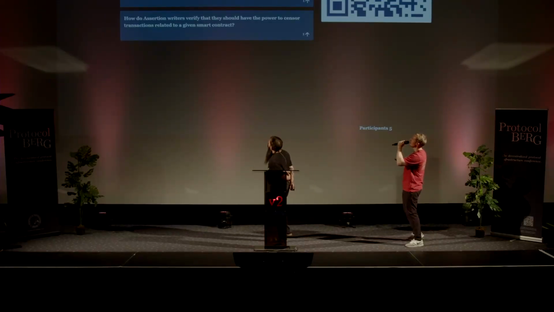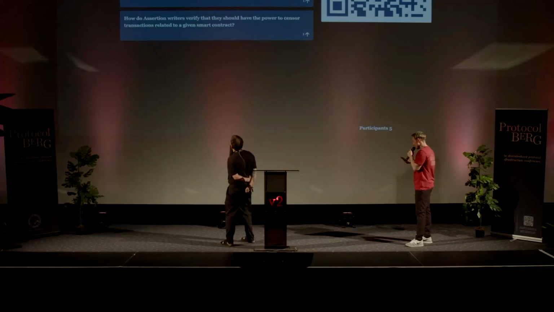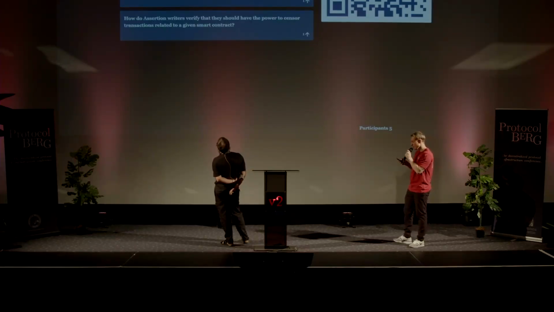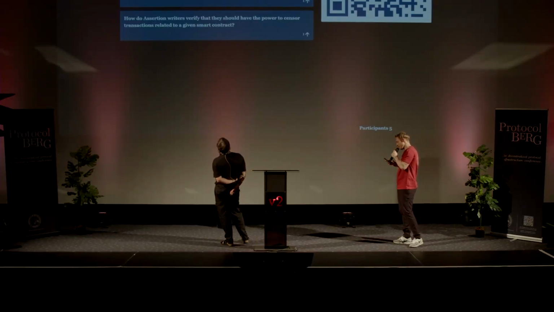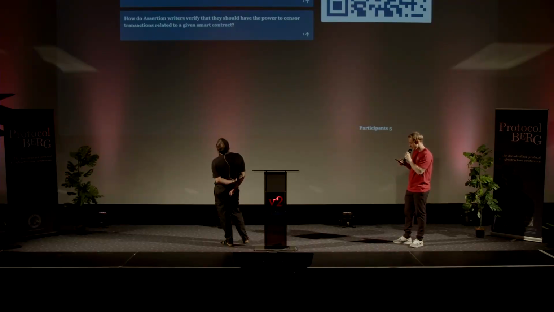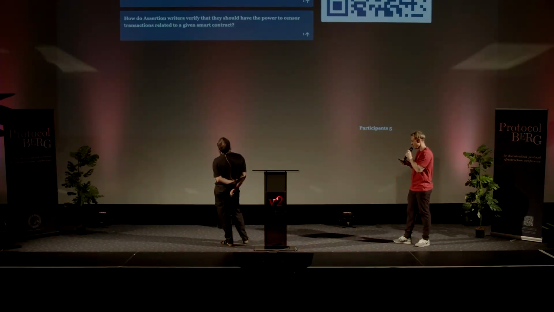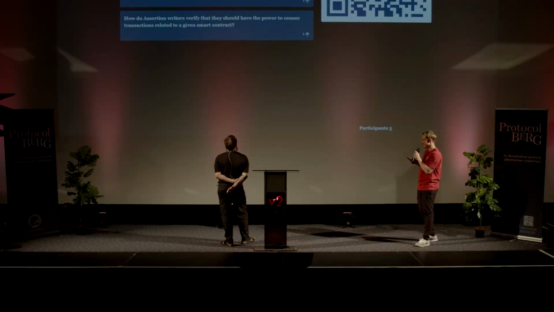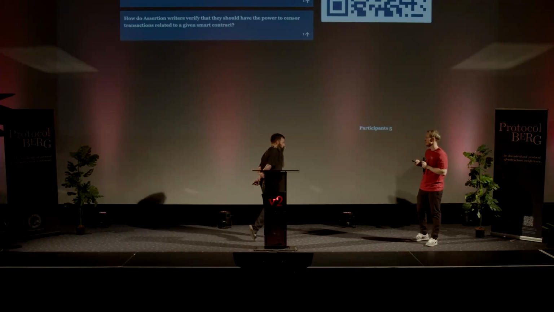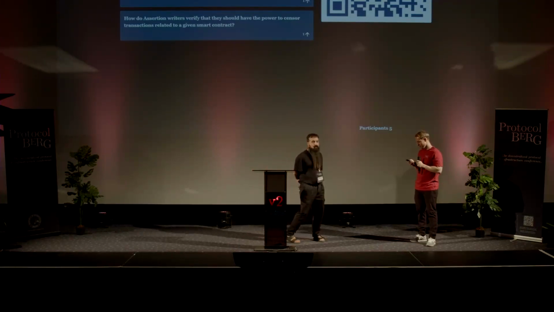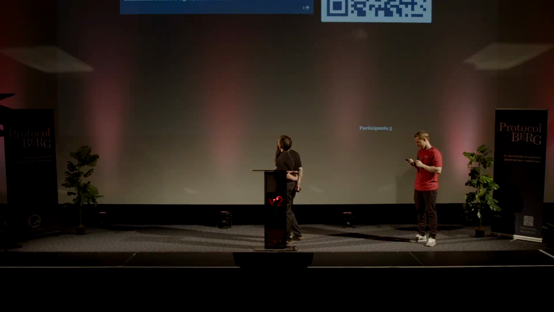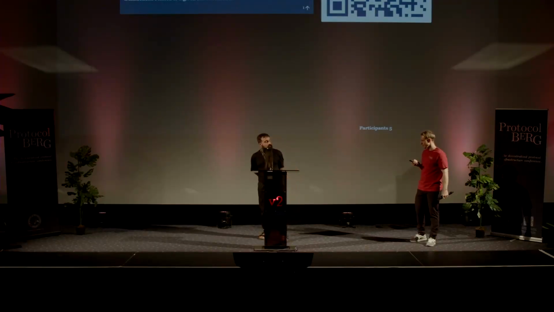I read that question as, what happens if the USDC oracle... Yeah, I guess for this particular use case, I'll have to think about it. I'm not sure.